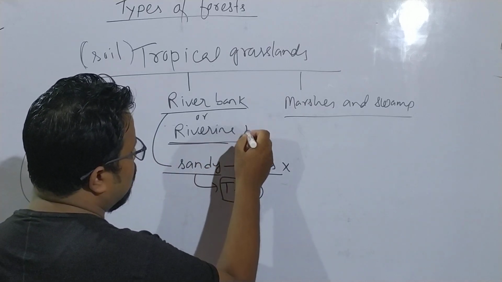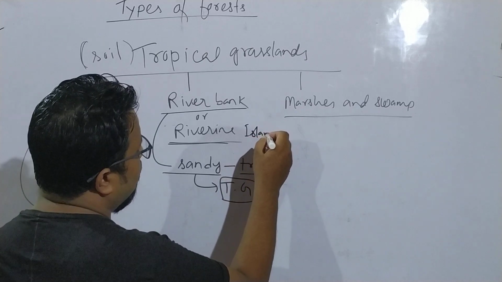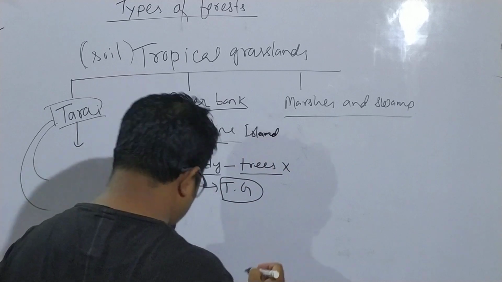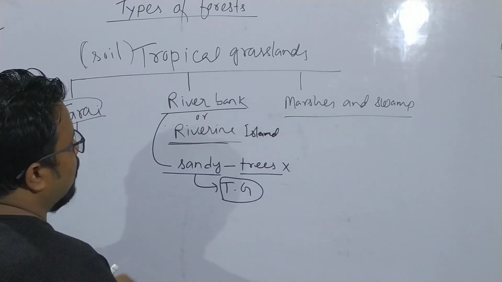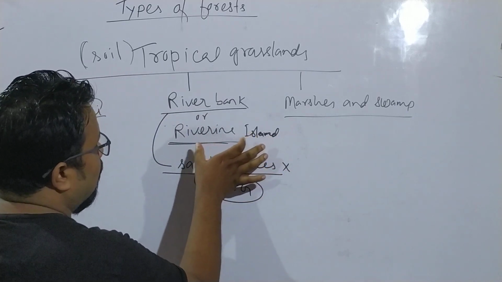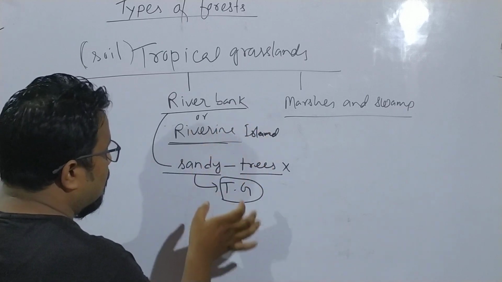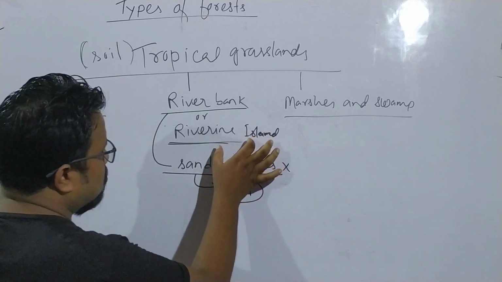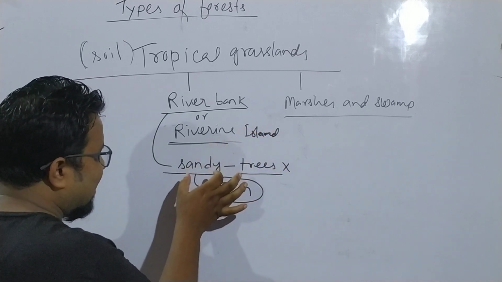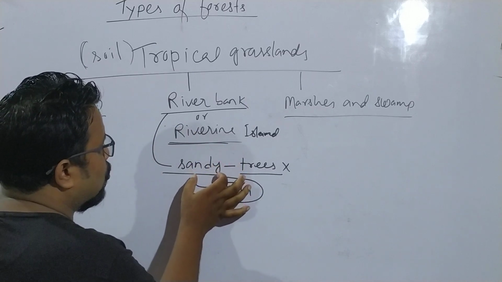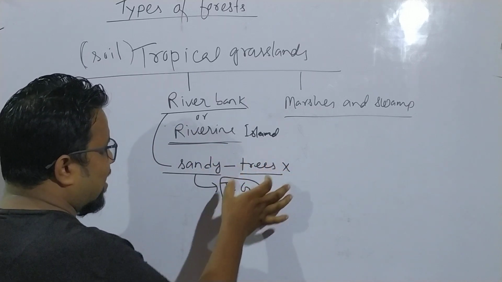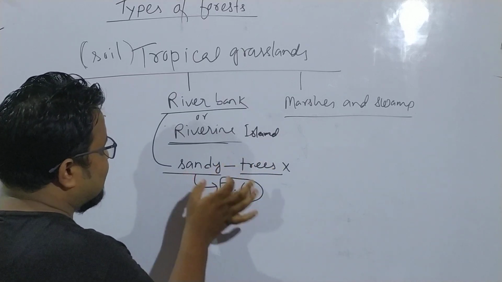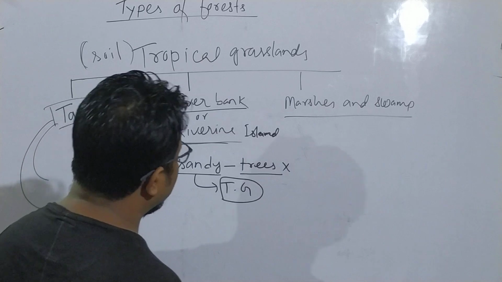This is found in the riverine island, that is Majuli. We have only one largest river island, which is called Majuli. There also we found tropical grassland. The reason is very simple, because the soil of this riverbank is sandy, and in sandy soil the trees cannot hold their roots, because of which we do not find trees, but this condition is favorable for tropical grasslands.